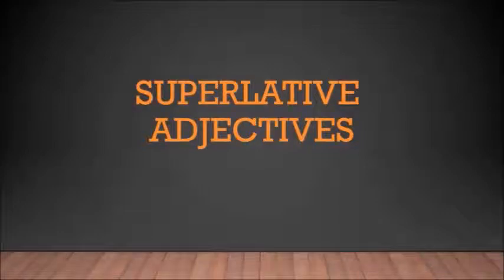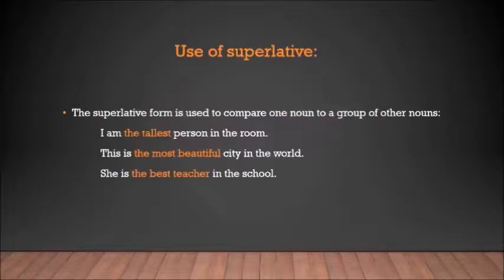This video is about superlative adjectives. The superlative form is used to compare one noun to a group of other nouns. For example, I am the tallest person in the room. We are comparing one person to the rest of the people in the room.